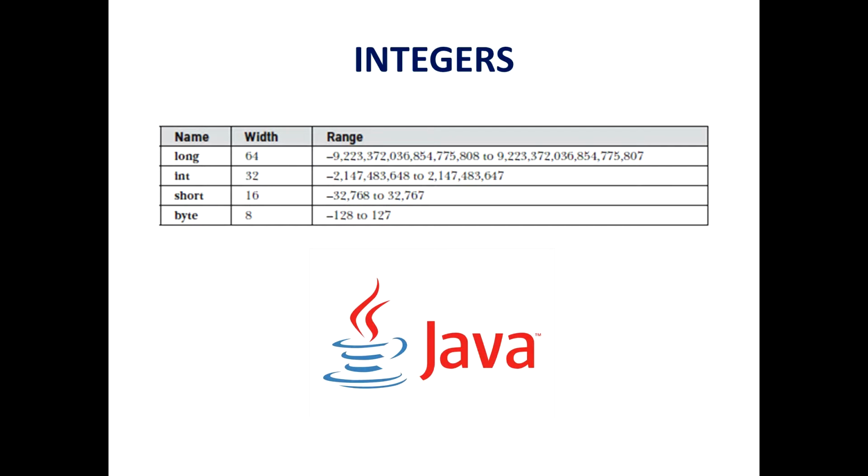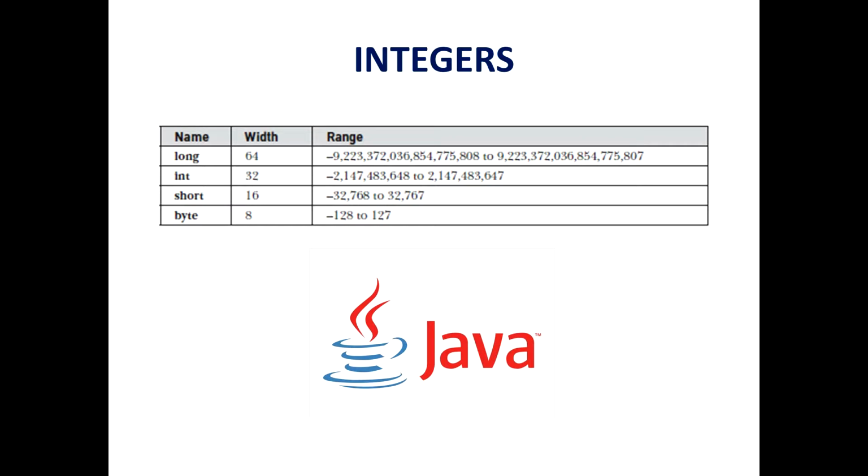So the width of an integer type should not be thought of as the amount of storage it consumes, but rather as the behavior it defines for variables and expressions of that type. The Java runtime environment is free to use whatever size it wants as long as the types behave as you declare them. The width and the ranges of these integer types vary widely, as you can see in the table.